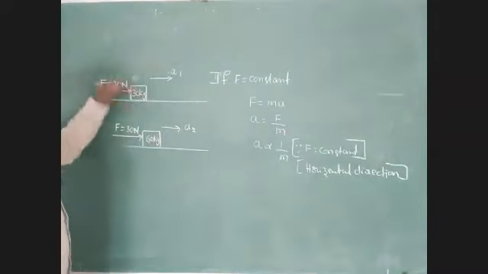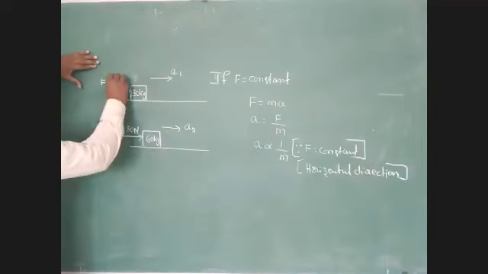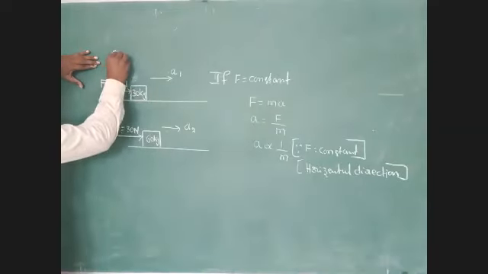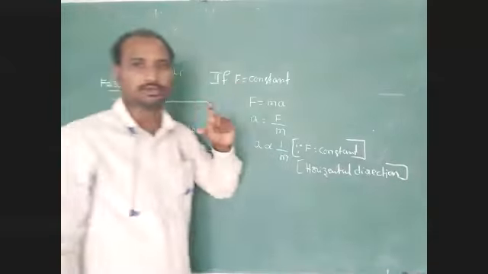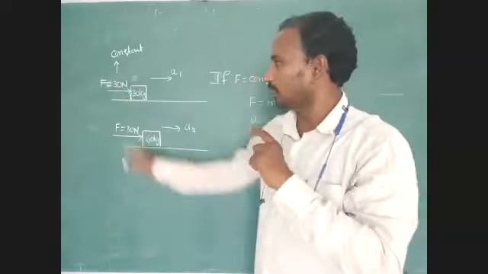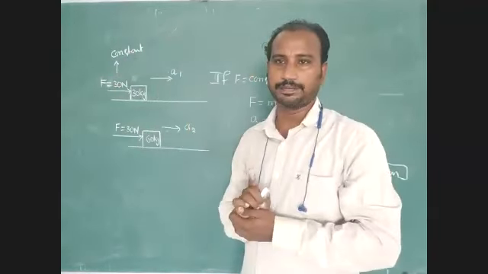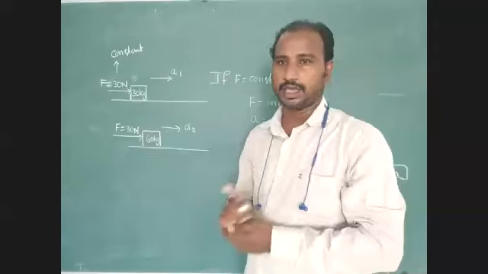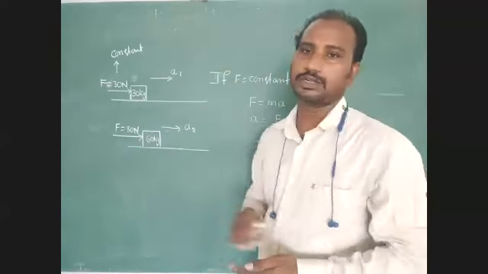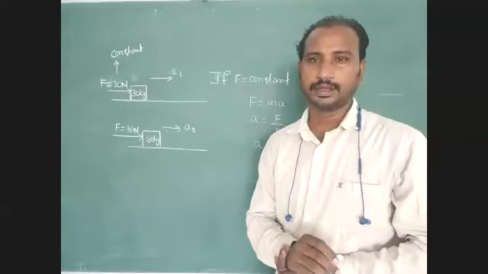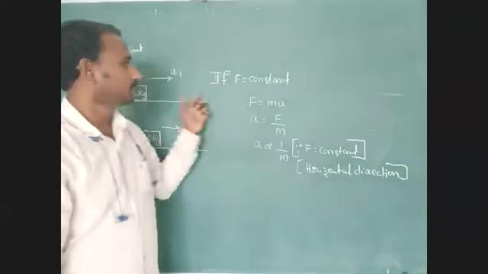In these two conditions, we consider the force constant. The external force is constant, but the mass is different and the acceleration is different.